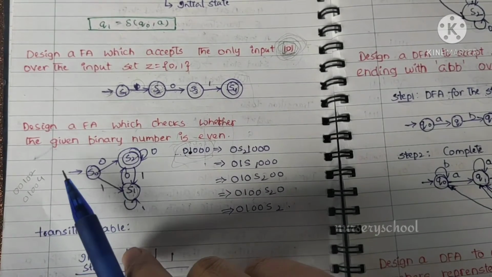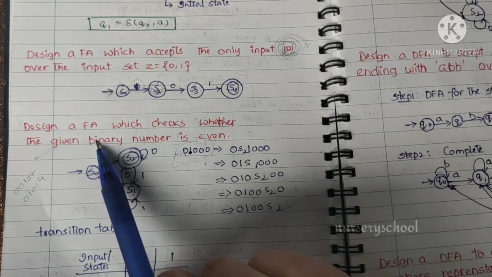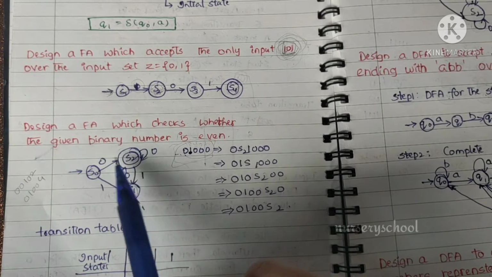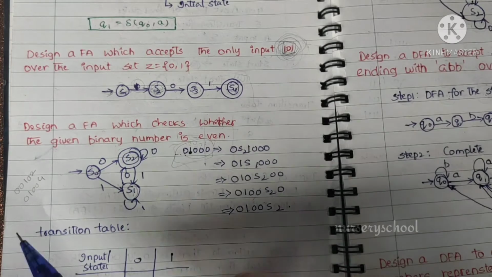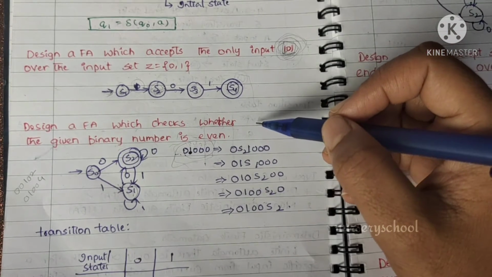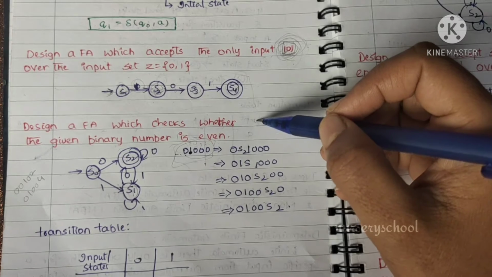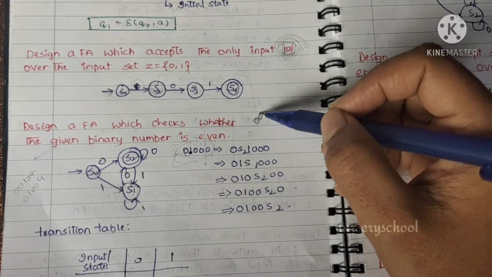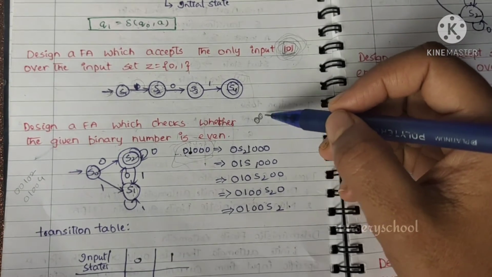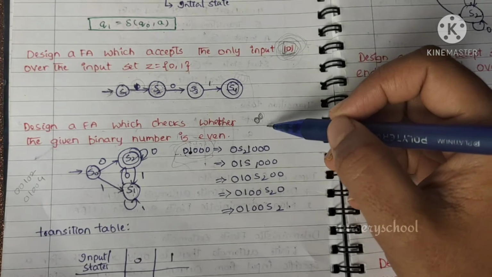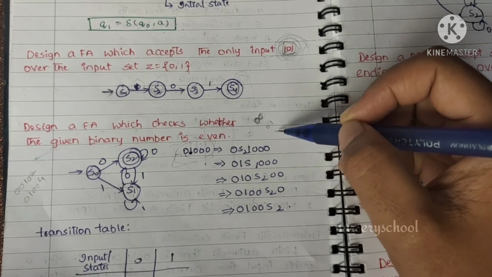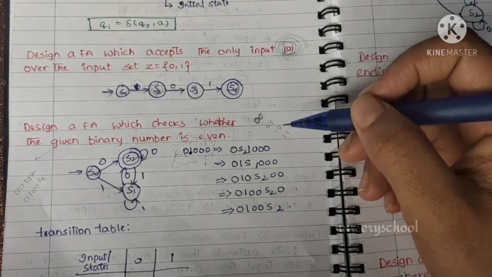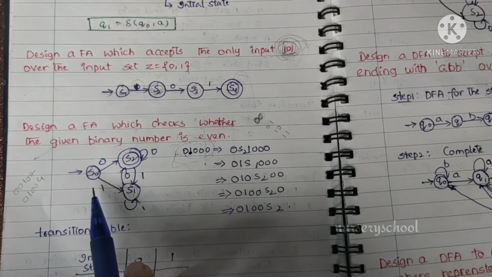So let's do the next one. Design a finite automata which checks whether the given binary number is even. So we need to check whether the given binary number is even or not. What are the possible combinations we have for binary numbers? If it is two digits, then 00 should be accepted, 01, 10, 11. So simple. Let's see here.